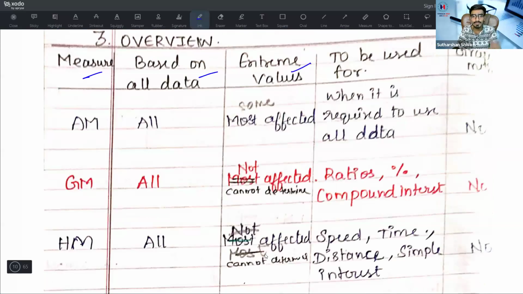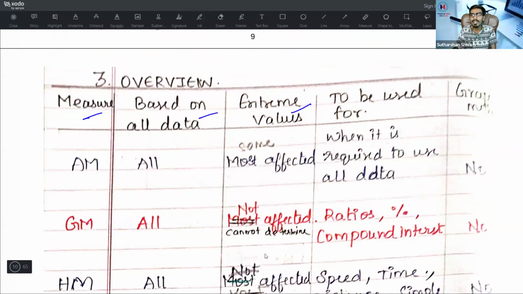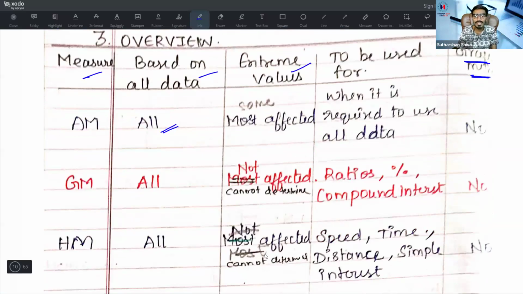What is in extreme values, whether the extreme values will be affected, what it can be used for, whether the graphical representation will be possible or not. For arithmetic mean, it is based on all data. It is most affected by extreme values. What is meant by extreme values? Very simple: 4, 5, 1000. This 1000 is known as an extreme value.